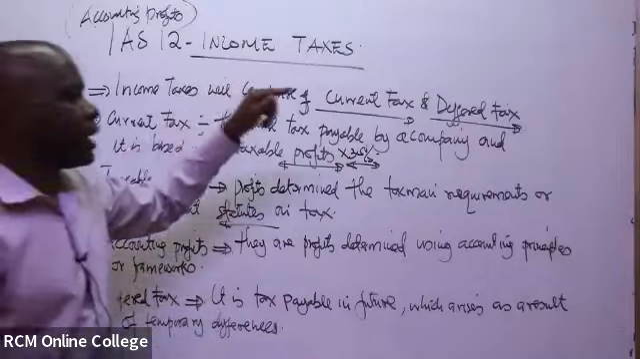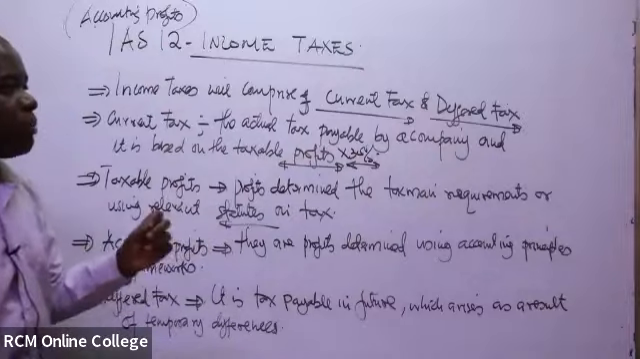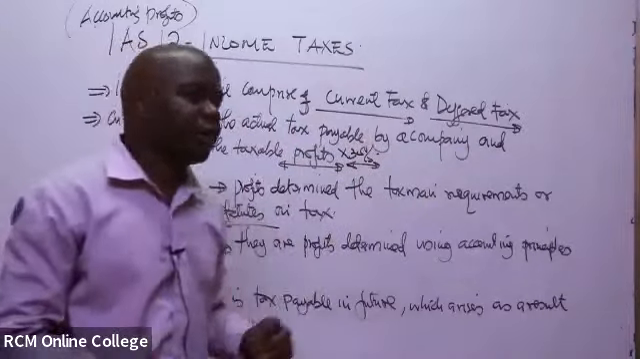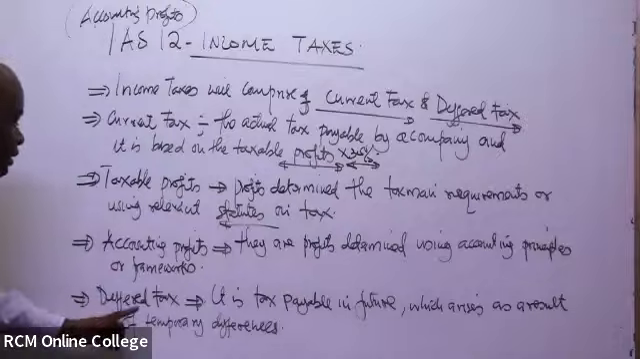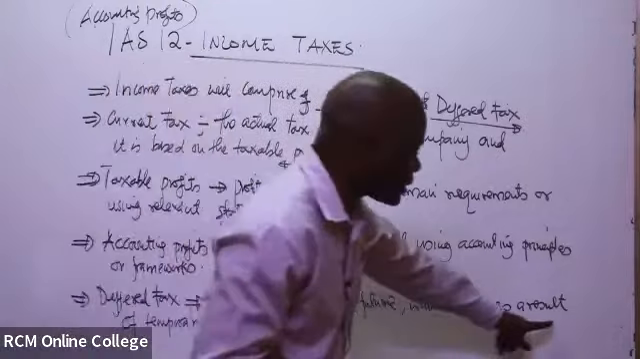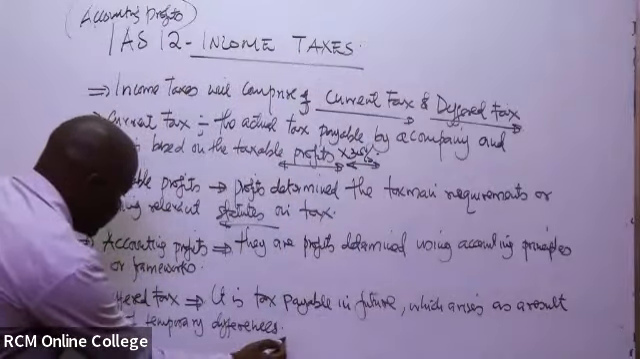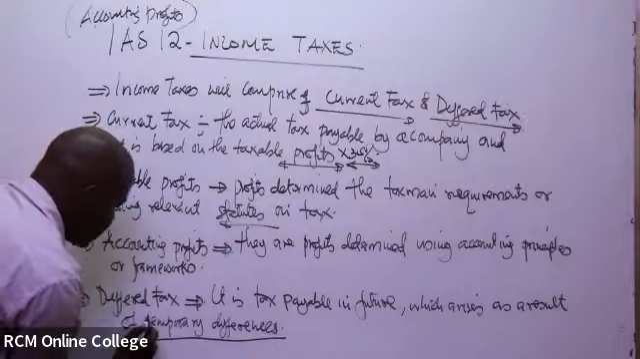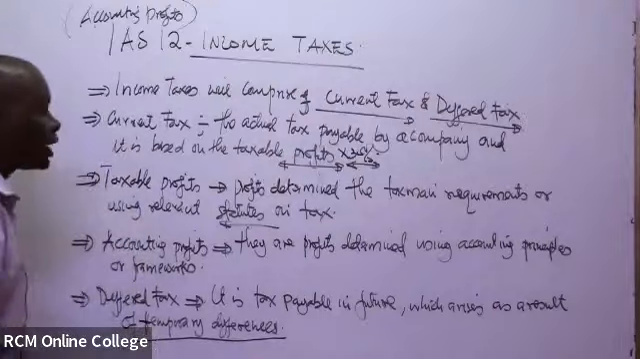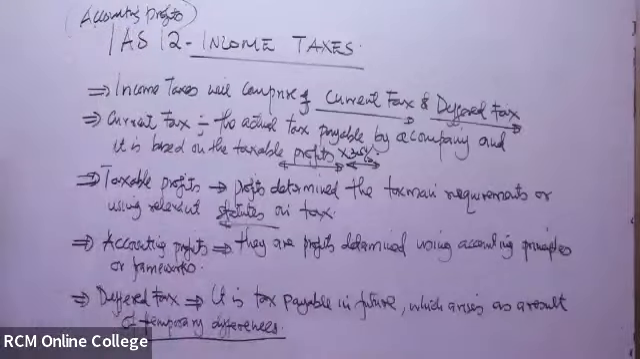But now in this case, the deferred tax is that obligation that you'll likely be called upon to pay to the taxman in future. You'll have to pay it in future. So this deferred tax is tax payable in future, which arises as a result of what? Temporary differences. You can underline this one, temporary differences.